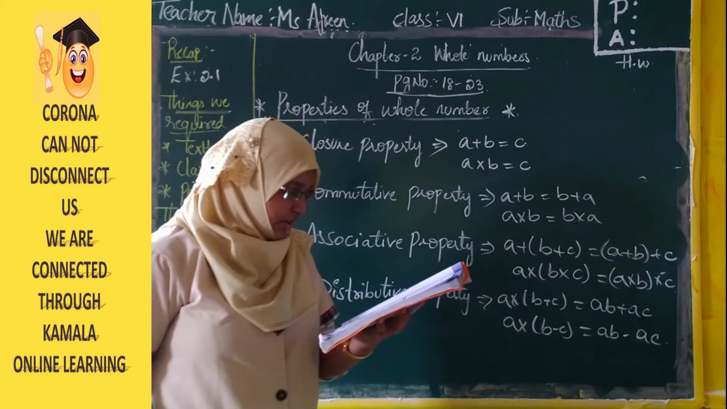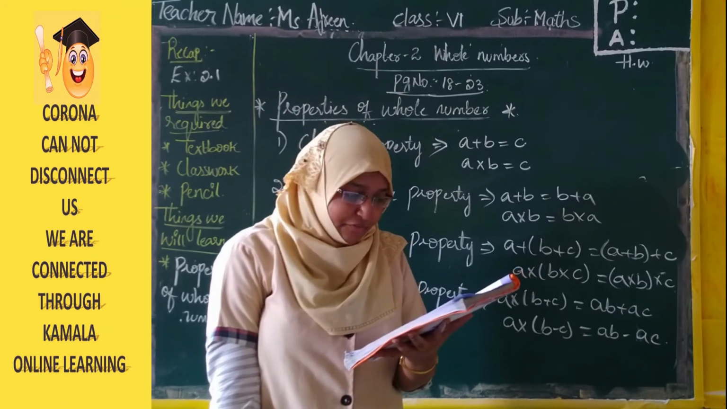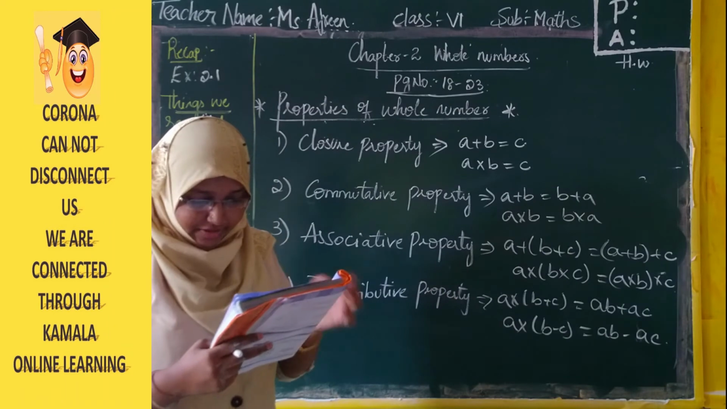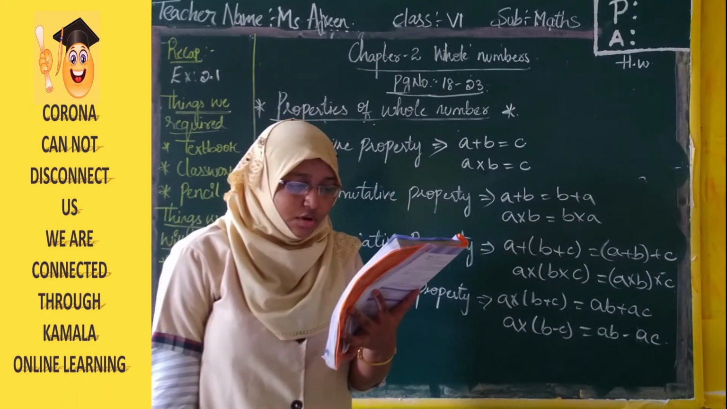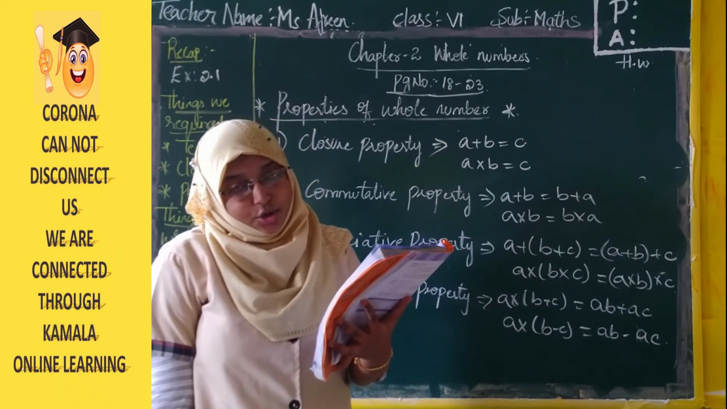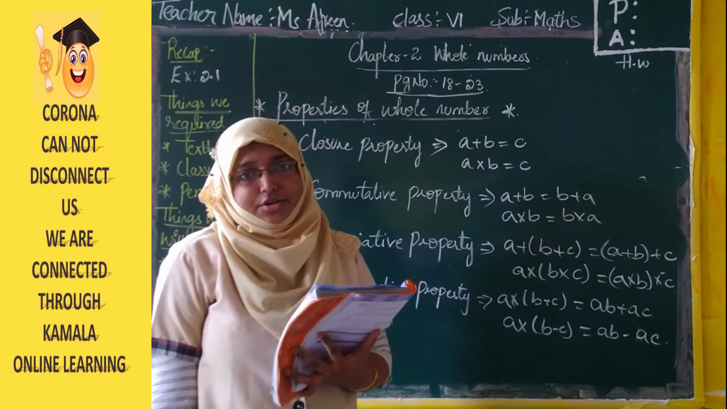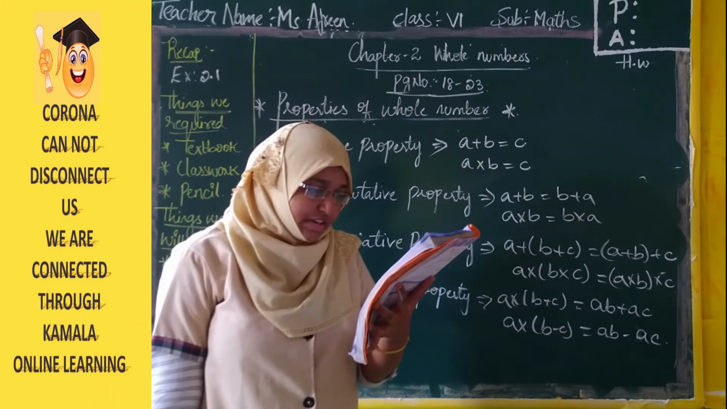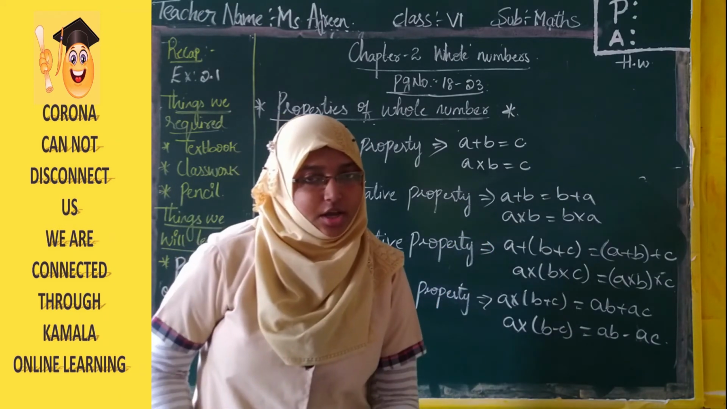In page number 23 we have identity for addition and multiplication. When you add 7 and 5, you get a whole number, 12, right? Addition of two whole numbers gives a new whole number. If you add 0, and 0 is a whole number, to any number, we get the same number, right? 2 plus 0 we get 2, 3 plus 0 we get 3. So when we add 0 to a whole number, we get the same whole number again. So 0 is called additive identity for whole numbers.